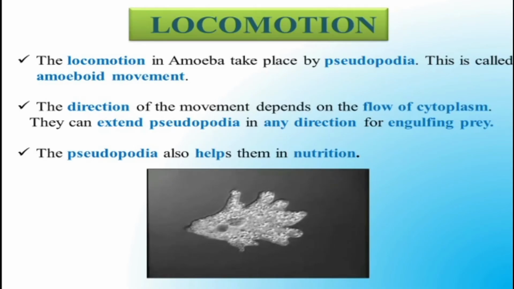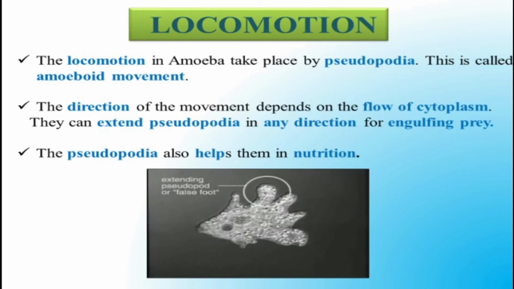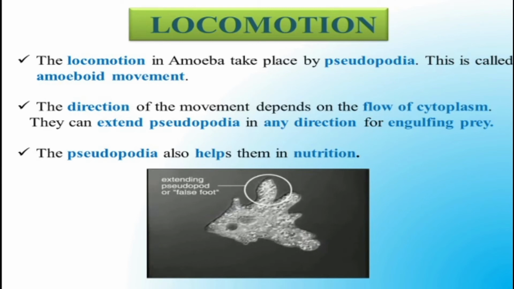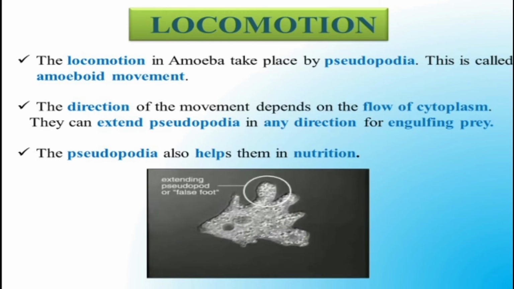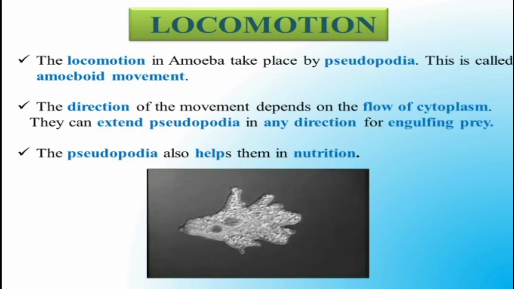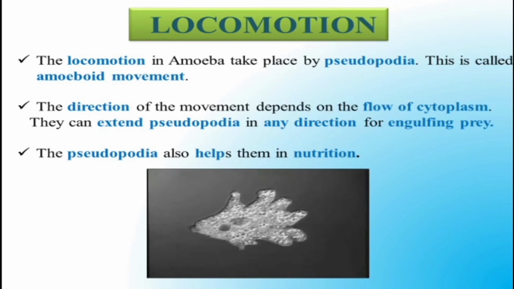The next one, locomotion. See the picture. The false feet or pseudopodia, it will travel, it will move, for capturing the prey or any other food substance. The locomotion in amoeba takes place by pseudopodia. This is called amoeboid movement. What is the movement? Amoeboid movement.